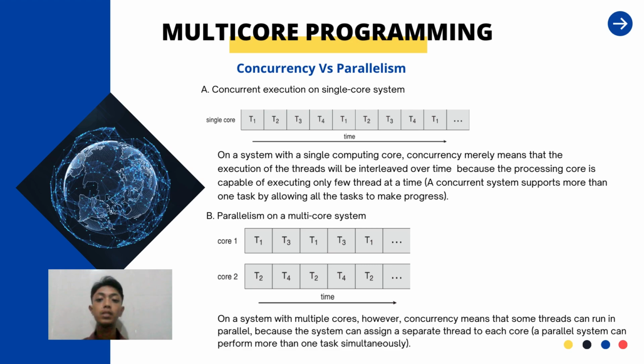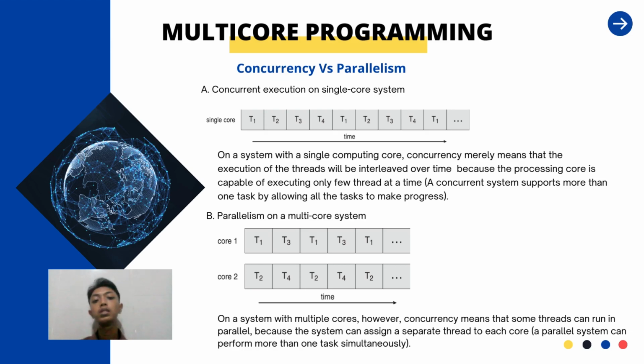The next one is multi-core programming, which talks about concurrency versus parallelism. As you can see in the slide, the picture above is about concurrent execution on a single-core system, and the second picture is about parallelism on a multi-core system. So, what is the difference between concurrency and parallelism? Concurrency mainly means that the execution of the threads will be interleaved over time because the processing core is capable of executing only one thread at a time.